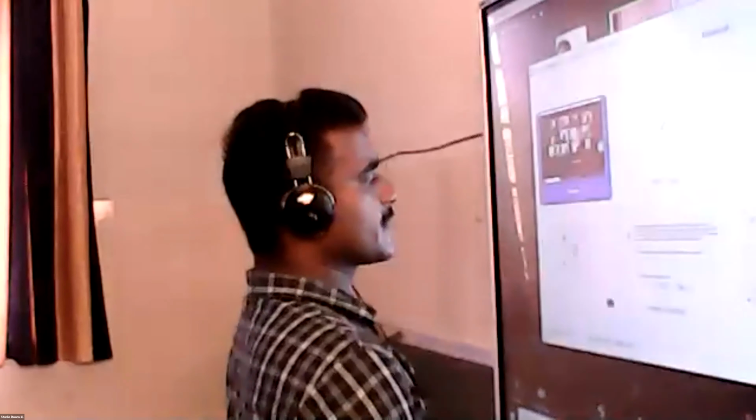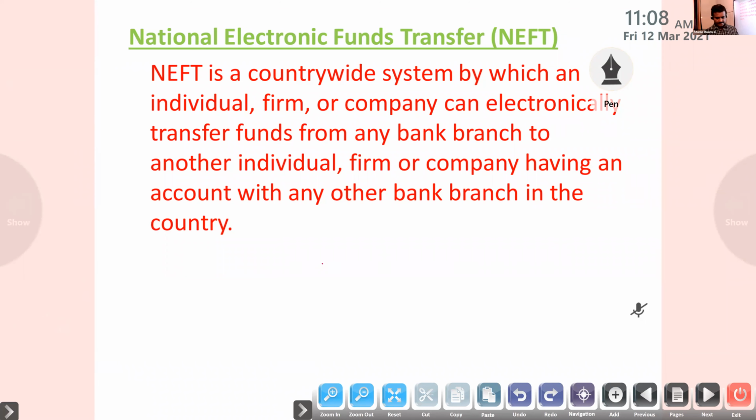Okay, so the next topic. RTGS is over. RTGS means real time gross settlement. Real time means there is no waiting period. Gross settlement means the transaction is made on a one-to-one basis, individually and continuously. That is RTGS. If you want to transfer a fund, we know the minimum amount is 2 lakh. Up to that, the next method we will use is NEFT.